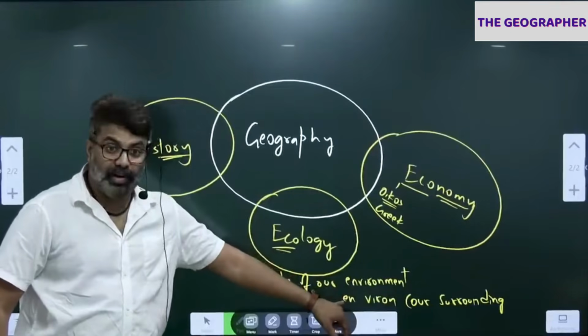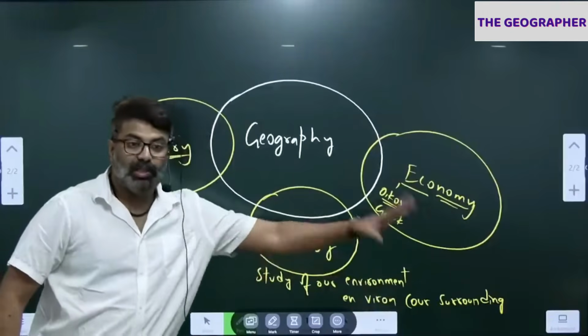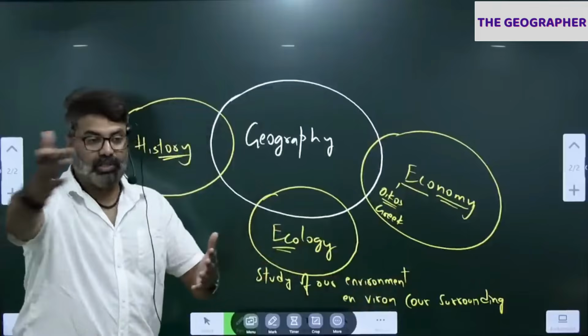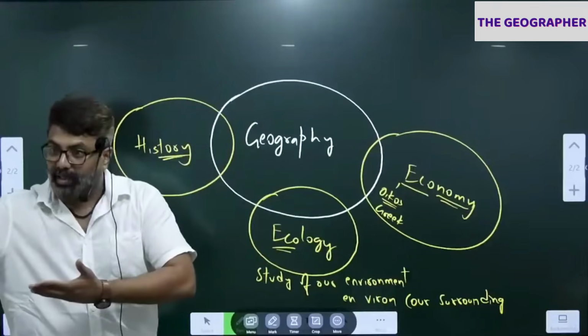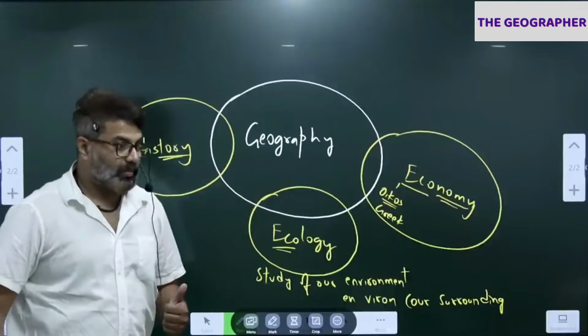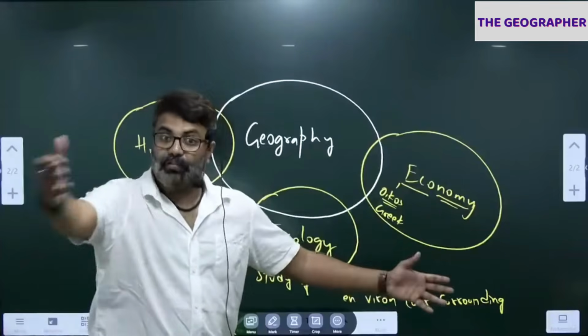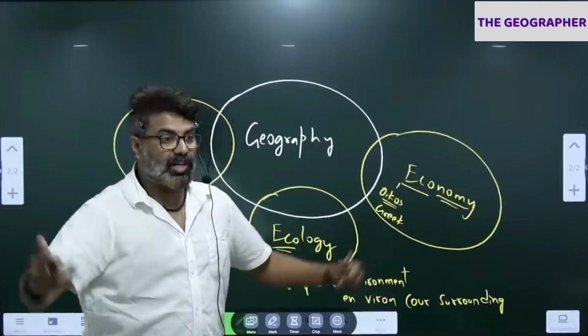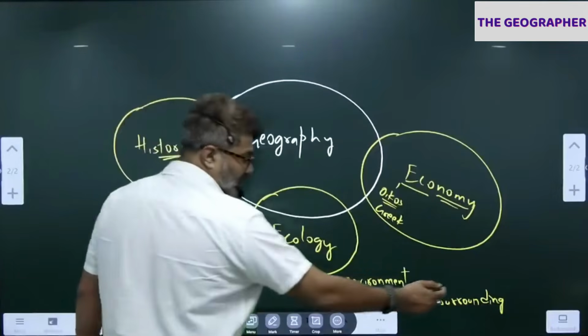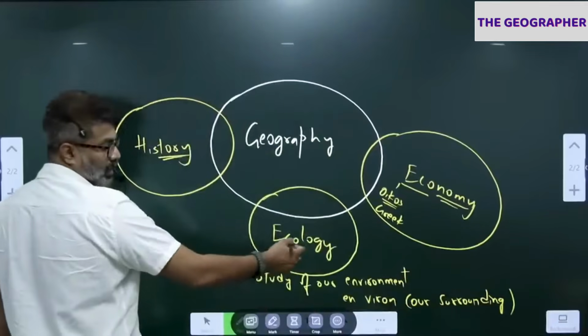Environment comes from the French word environ, means our surroundings. What do we have in our surrounding? You can see, look around. We have natural surroundings and cultural surroundings. Correct? Everything natural around us comes under natural environment. Everything we have created is cultural environment. Okay, so please remember environment, ecology.